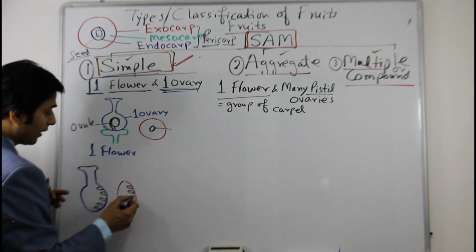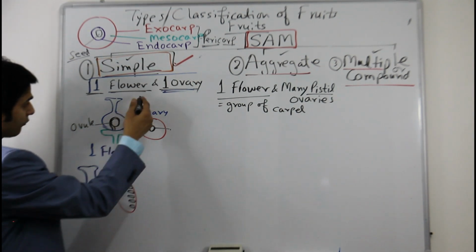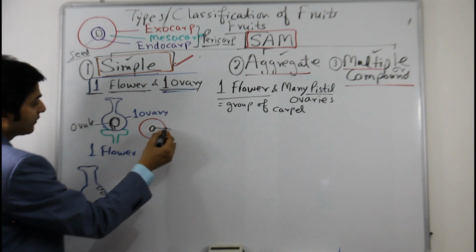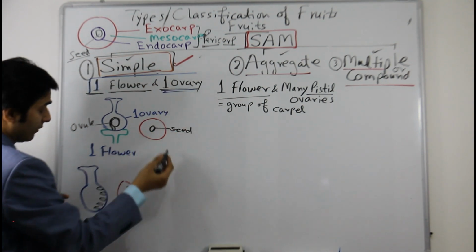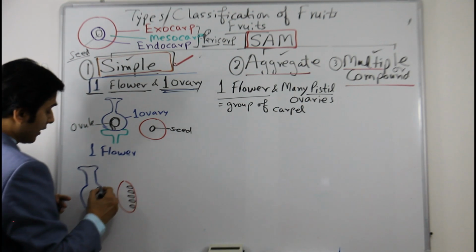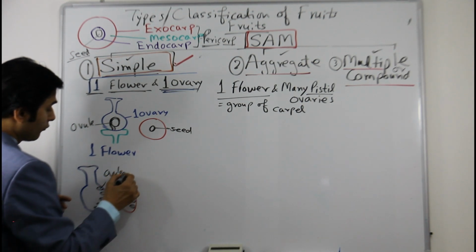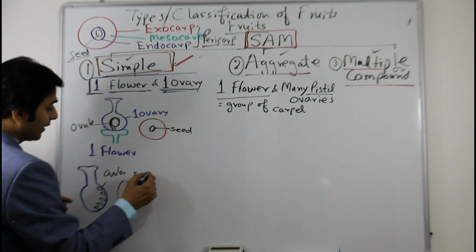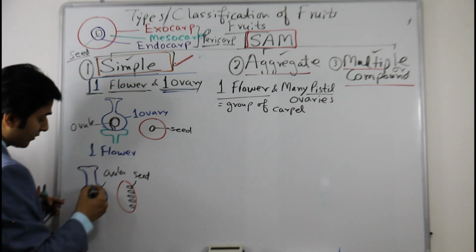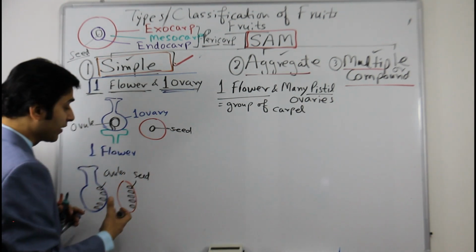So in simple fruit, in some you can see one seed because it had one ovule. Here you have many ovules, so many seeds, and the carpel is one. If you see this, it is only one chamber.